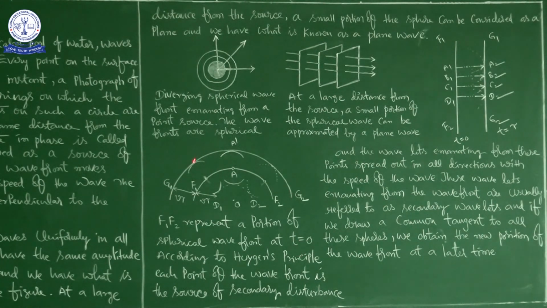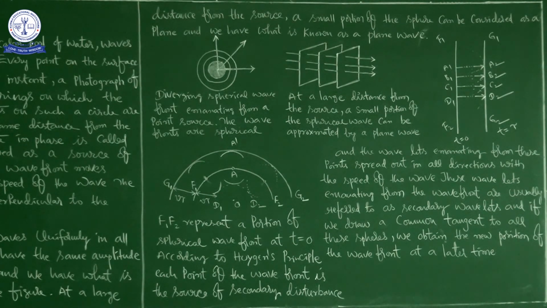At t equal to tau, which means after a certain time, this is the spherical wavefront, that is G1, G2. Okay, right. So according to Huygens principle, we can determine the shape of the wavefront after a certain time.